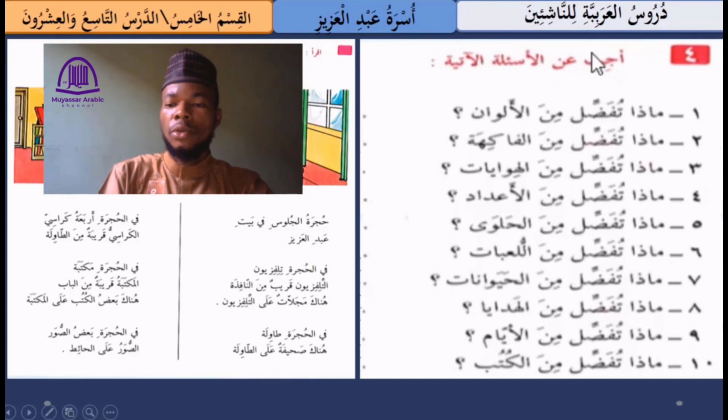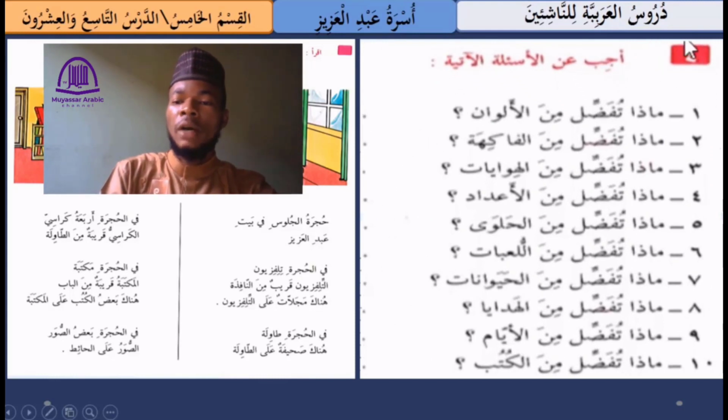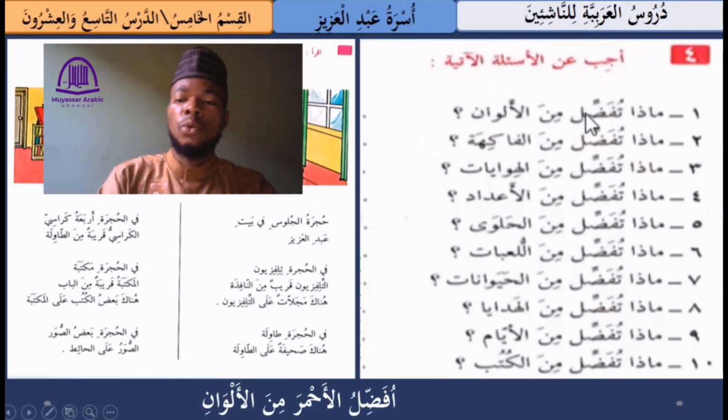So now let's move on to the last exercise, and here we have an instruction that says Ajib anil as'ilatil atiya. This means answer the following questions. So here number 1 we have ماذا تفضل من الألوان. This means what do you prefer from the colors? So here you could mention any type of color that you prefer. So you could say أفضل الأحمر من الألوان, meaning I prefer the red from the colors.